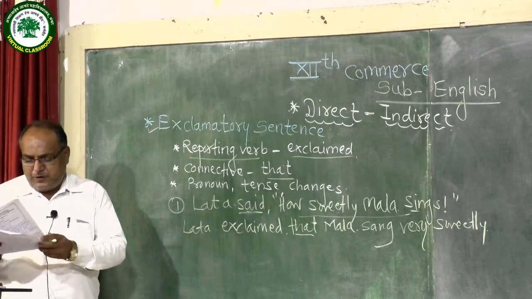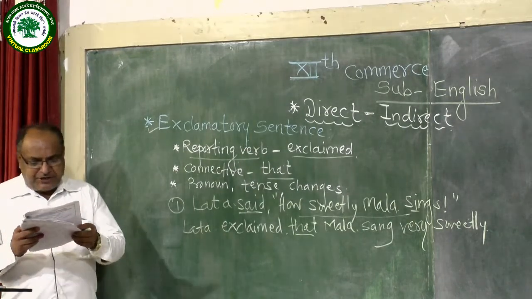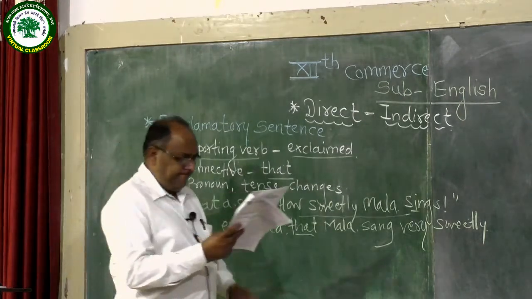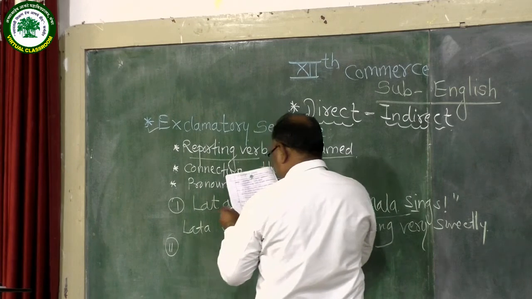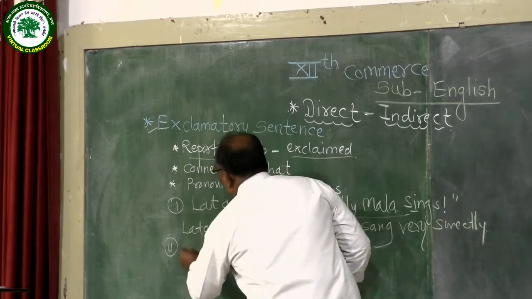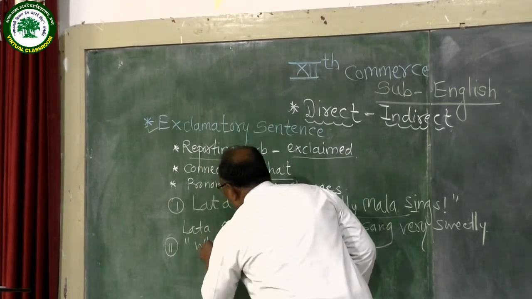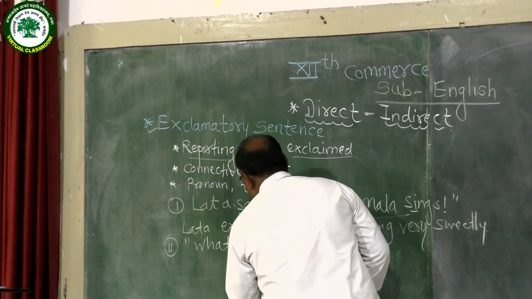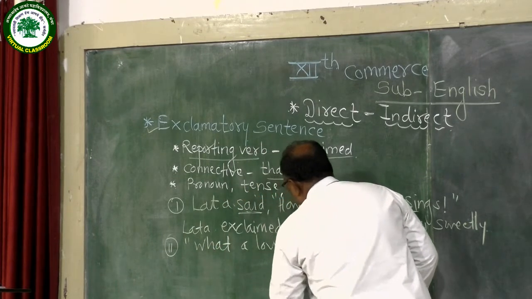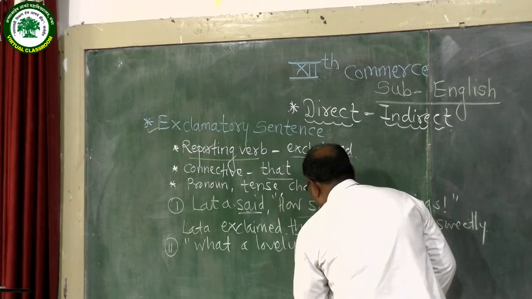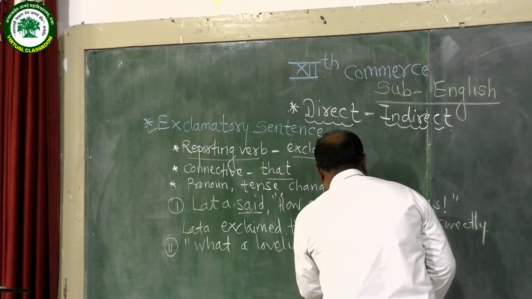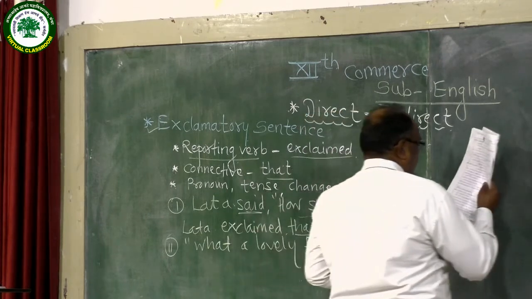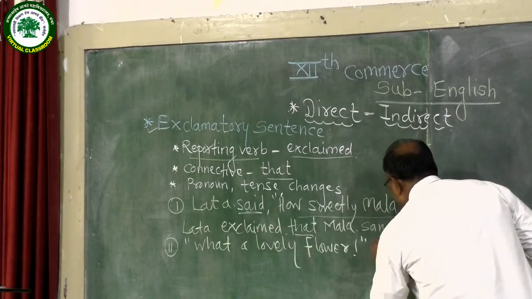One more example we also take up for practice. Second example: "What a lovely flower!" in double inverted commas, she said.